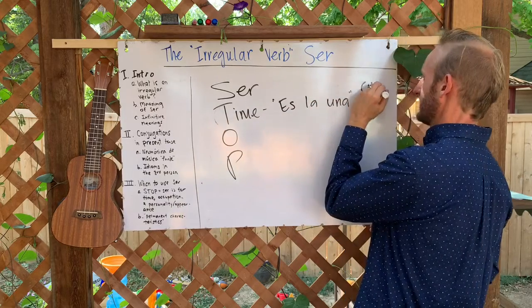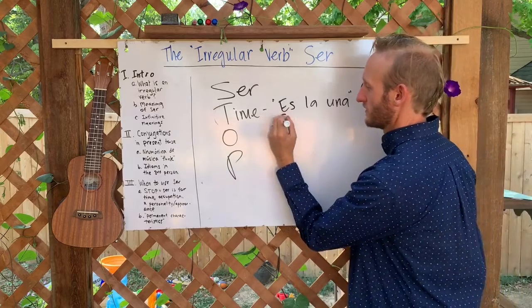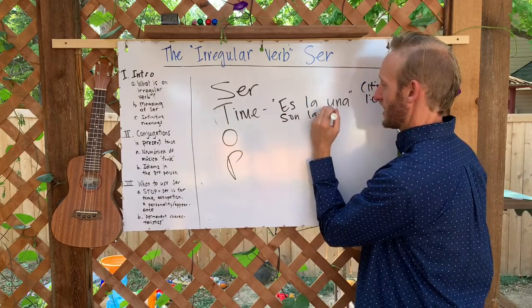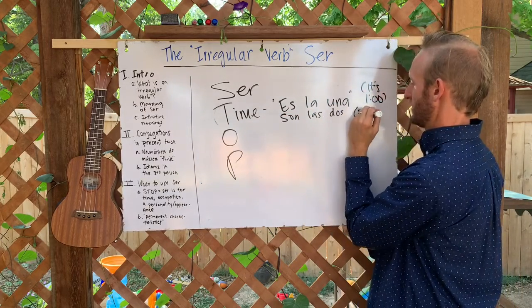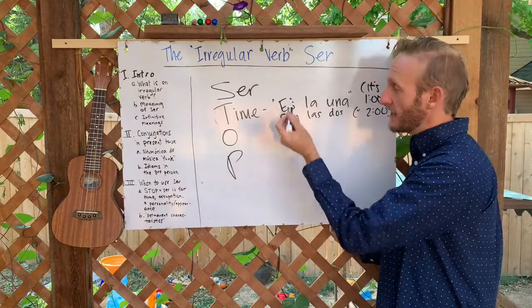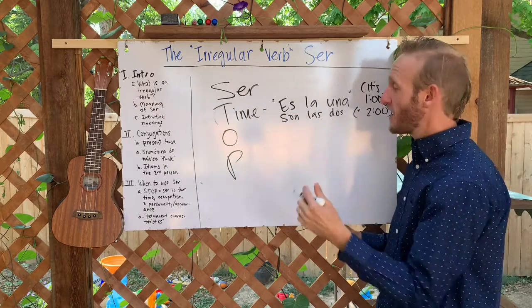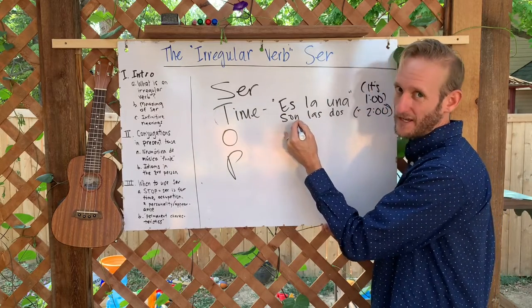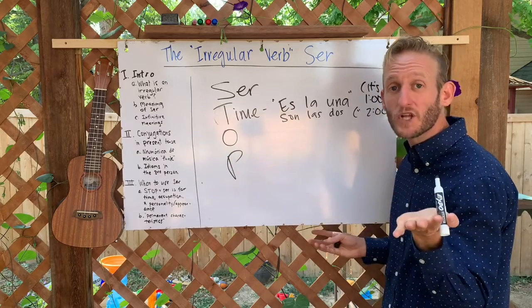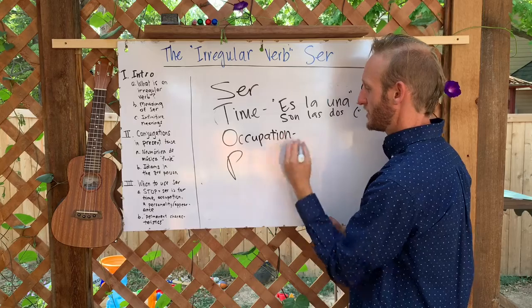That means it's 1 o'clock, or son las dos, so that would be it's 2 o'clock. Notice that for 1 o'clock we do singular, es la una. For anything greater than, so 2 through 12 o'clock, we say son, because 2 is more than 1, plural. Son las dos.